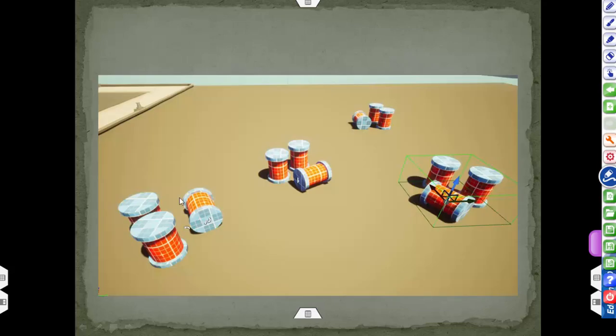For example, here we can see that all these drum-like structures are nothing but prefabs, because they are created with multiple game objects like cylinder, sphere, material, and textures.